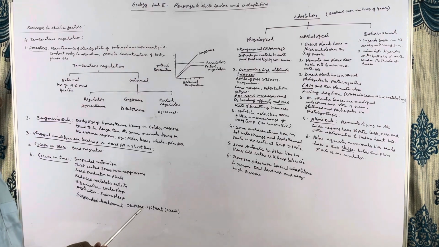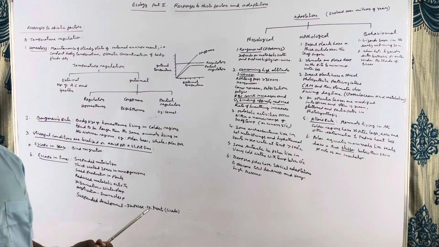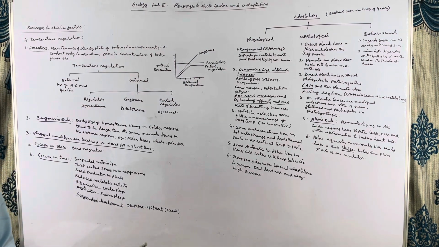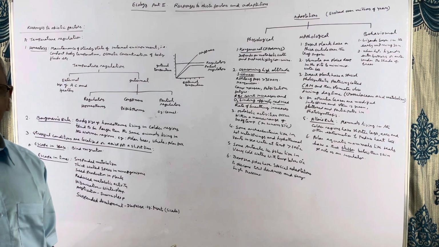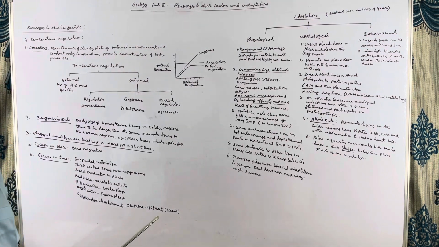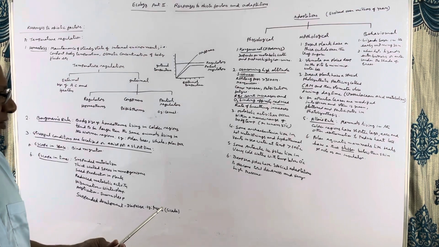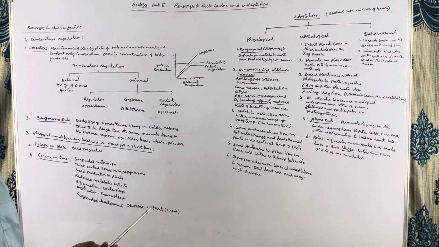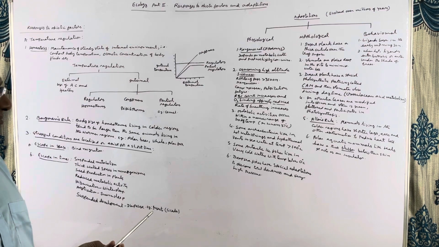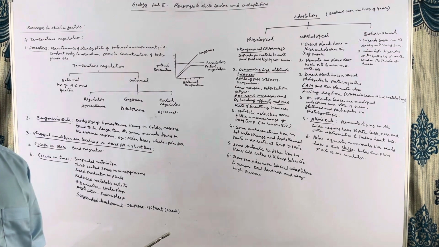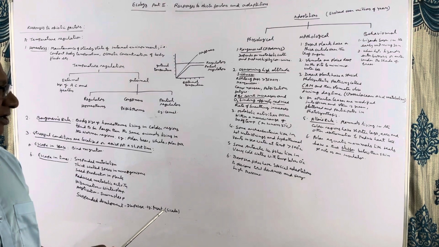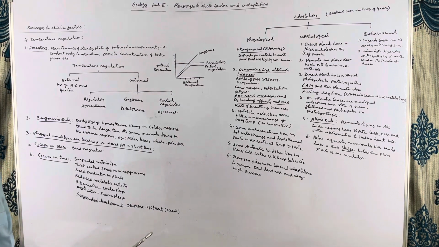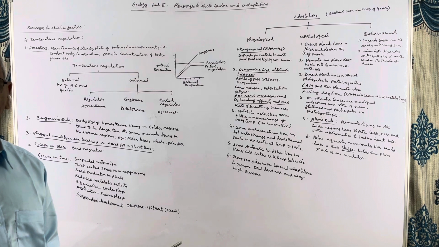Then there is one rule known as Allen's rule. It applies to animals. According to this rule, the animals living in the cooler regions have shorter legs, shorter ears, and shorter extremities. What happens if the extremities are shorter? If the legs, tail, snout, etc. are smaller or shorter, the body surface area decreases.